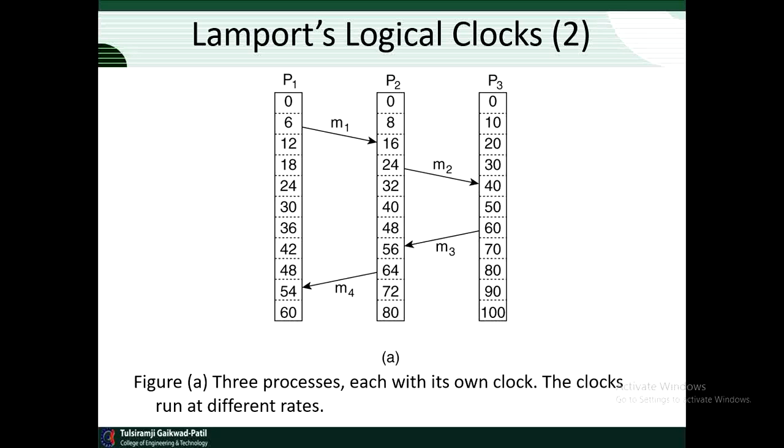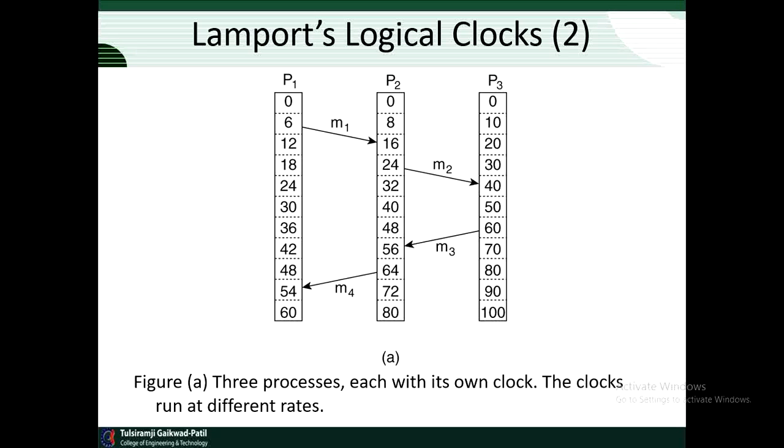At time 6, process P1 sends a message to process P2. How long this message takes to arrive depends on which clock you believe. In any event, the clock in process P2 reads 16 when it arrives. If the message carries the starting time 6 in it, process P2 will conclude that it took 10 ticks to make the journey.